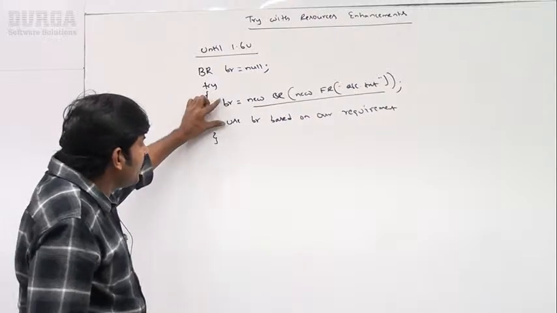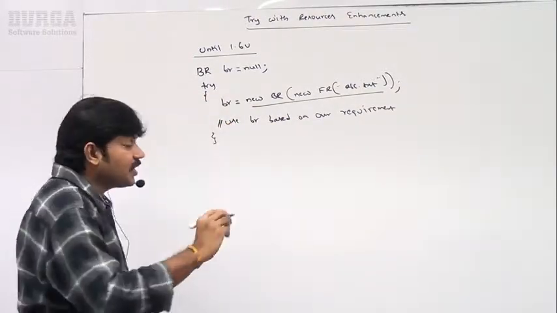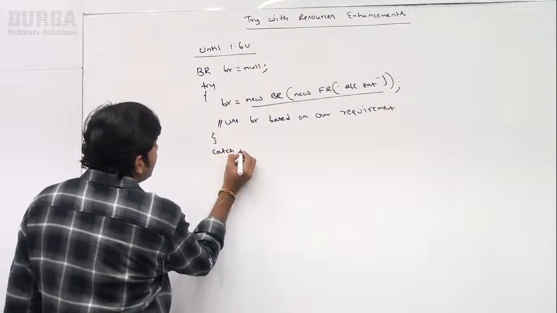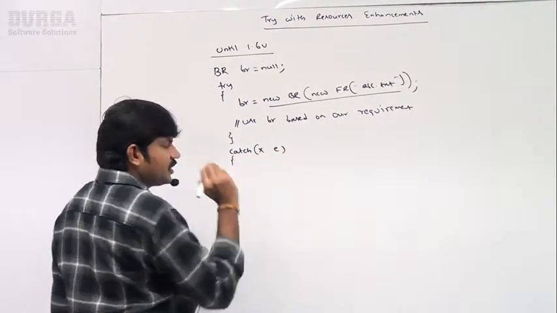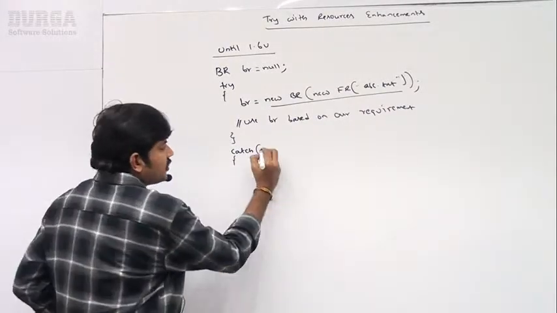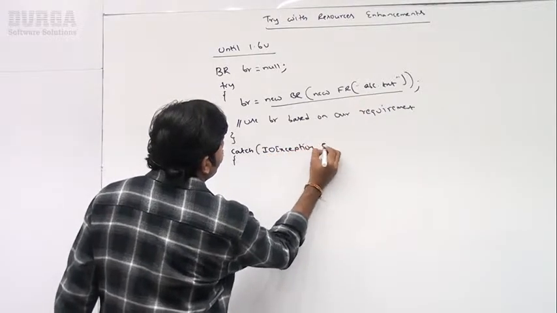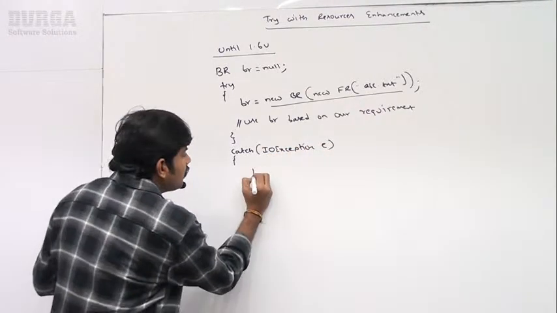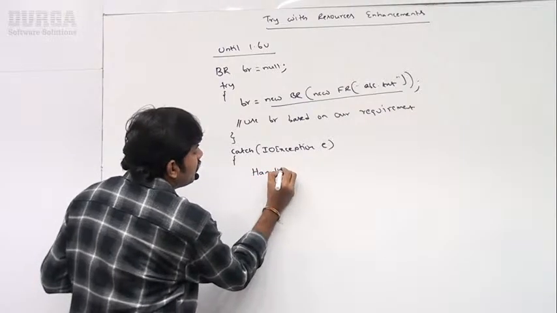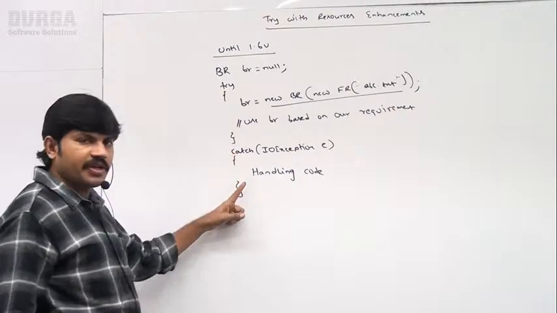Next, while executing this code, if you are facing any problem, then immediately the catch block is going to come. Sir, I know which type of exception there is a possibility of: IOException. While executing this code, if any IOException is going to come, then immediately I am going to take handling code. The corresponding handling code I have to define here.